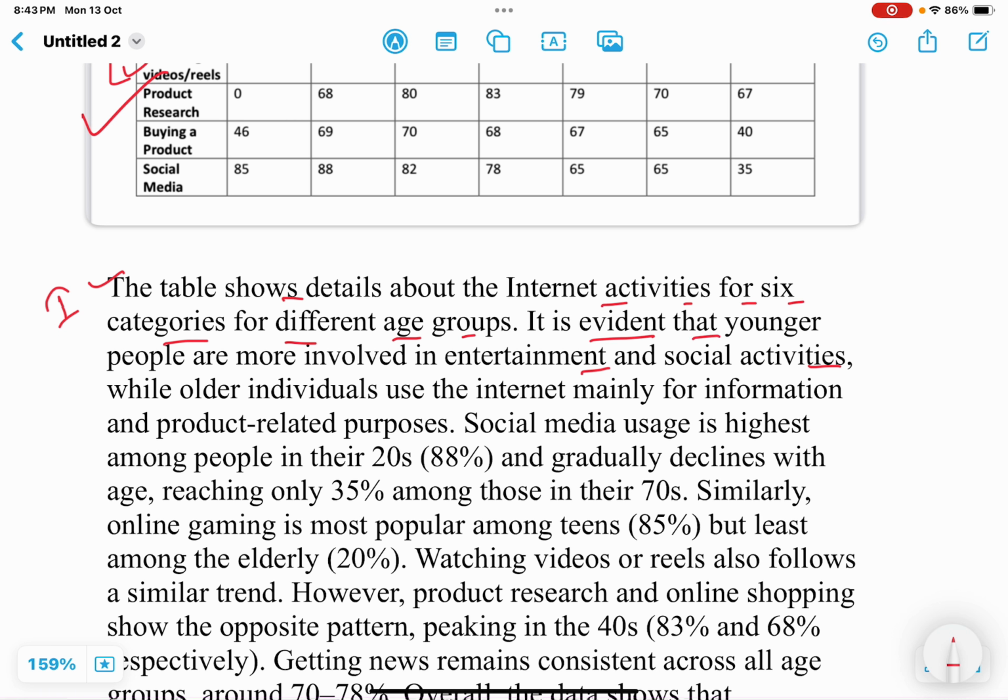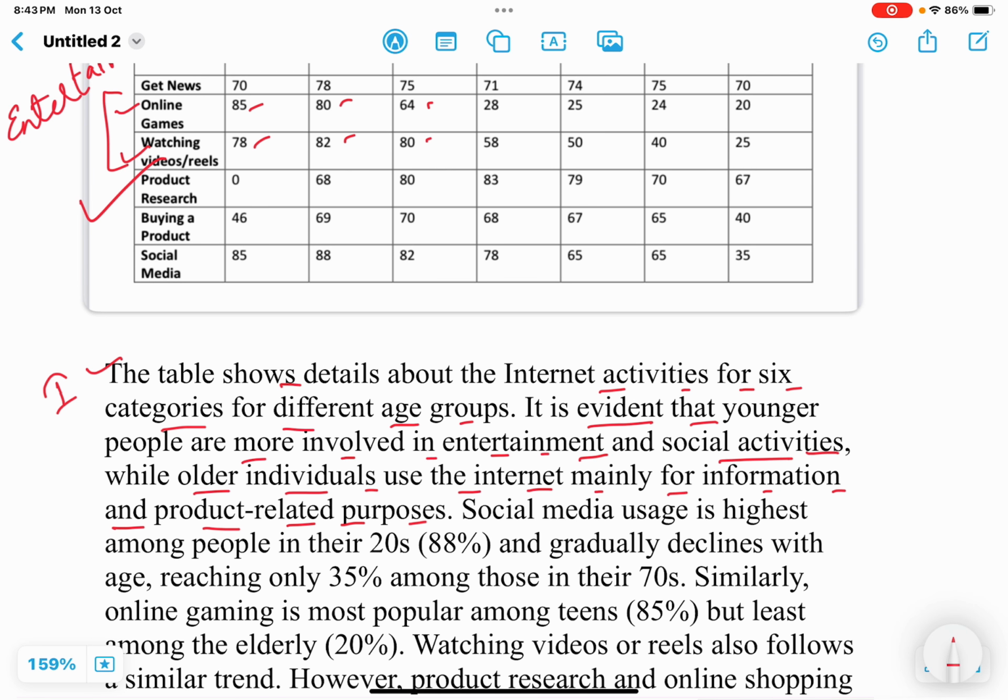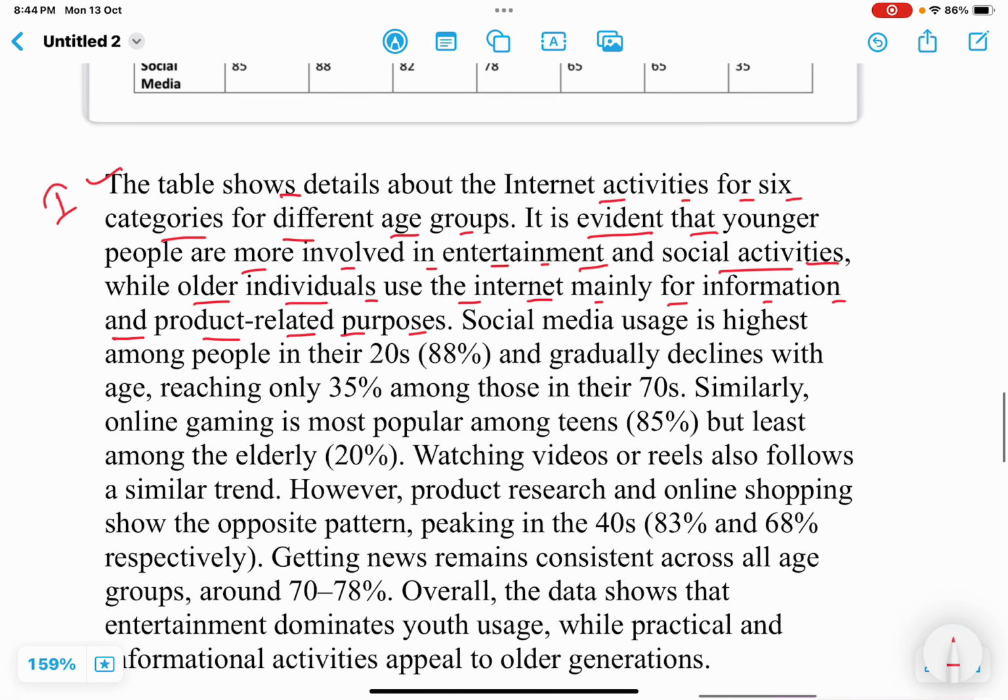It is clearly shown that younger people are more involved in entertainment and social activities, while older individuals use the internet mainly for information and product related purposes. Okay, so the elderly people, those who are older in age, use the internet mainly for getting information and product related purposes. Now we have to elaborate this statement, and here is how it can be shared.